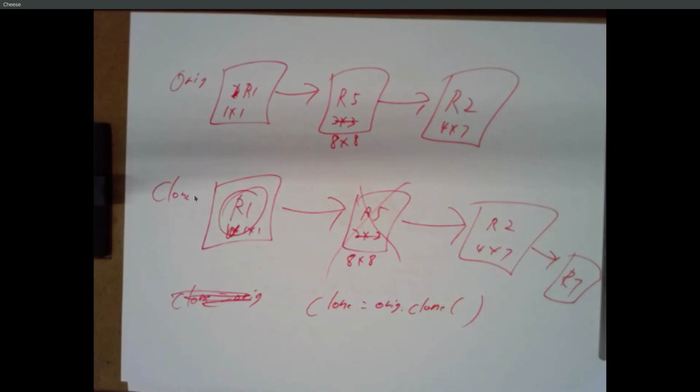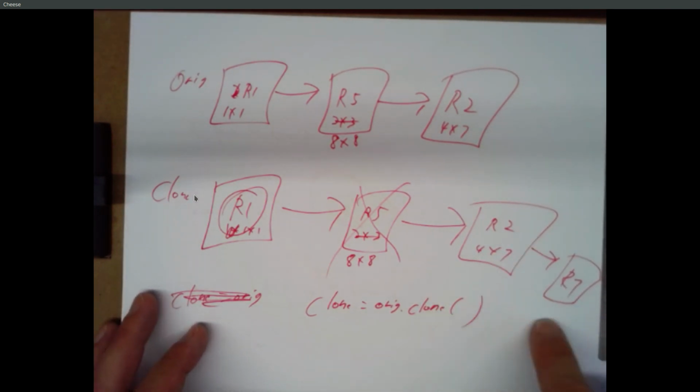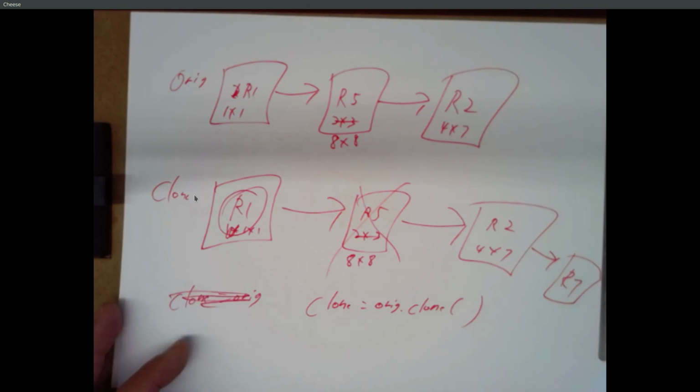So if you just say clone equals original, you're pointing to the same object from two different things. If you say original.clone, shallow copy, then you've got an independent list, but the nodes themselves are the same objects. And if you do a deep copy, then you've got completely independent things. But doing a deep copy automatically is kind of tricky because you have to understand, this is a rectangle, which means I have to make a new rectangle and set the height and the width, and maybe it's got a word list inside.